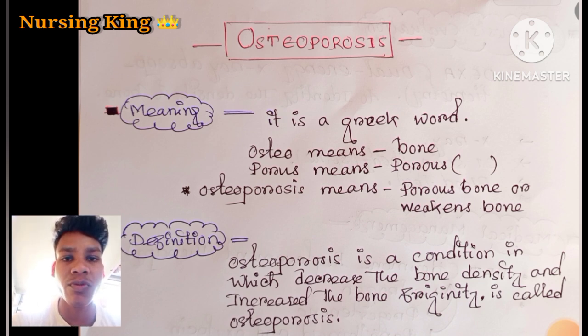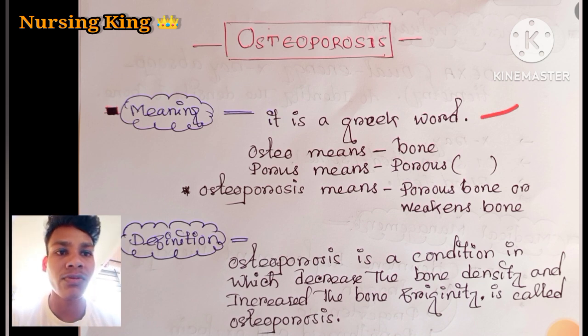So we want to know what osteoporosis is, what the meaning of osteoporosis is. From the name itself, we understand the condition. What do you mean by osteoporosis? In the meaning, there is a Greek word.